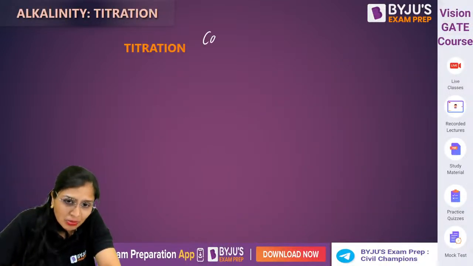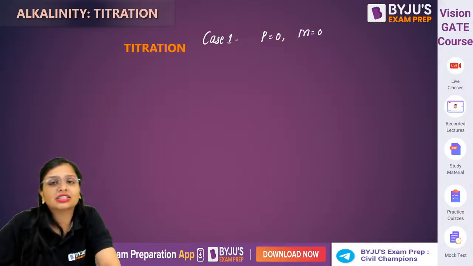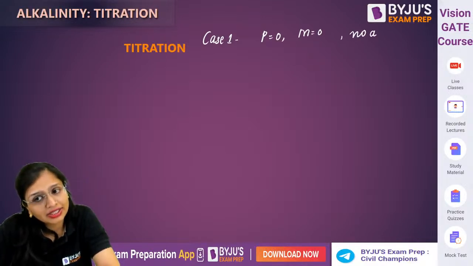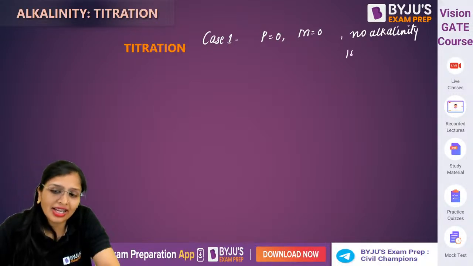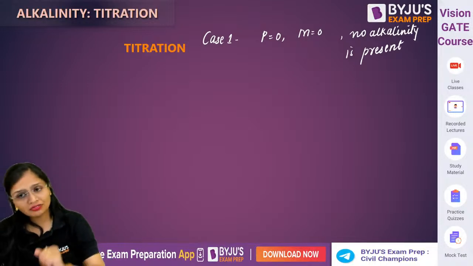First, let us suppose case 1. The volume of acid used in the first stage is 0. The volume used in the second stage is also 0. That means in that water, no alkalinity is present. You are not having any alkalinity. This is the first case.